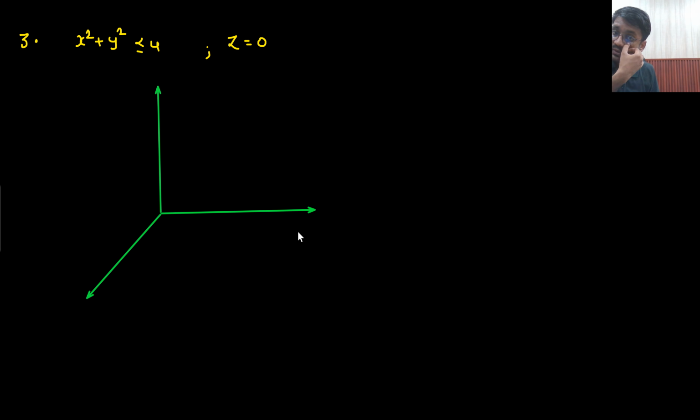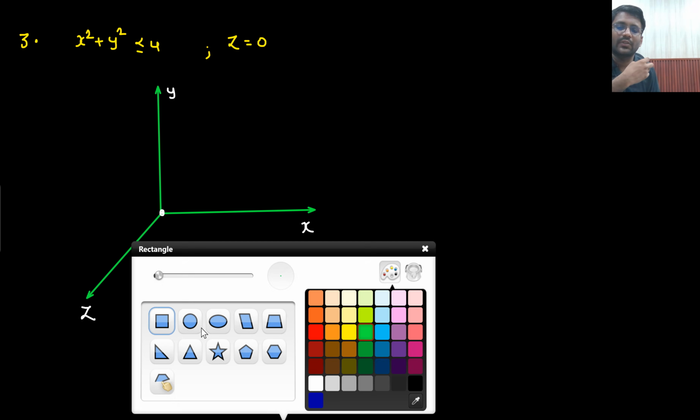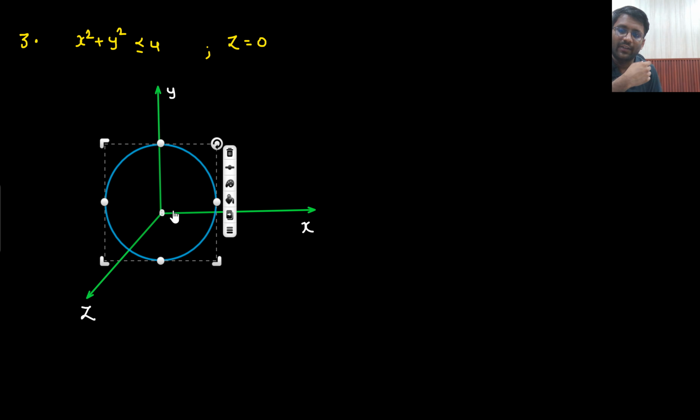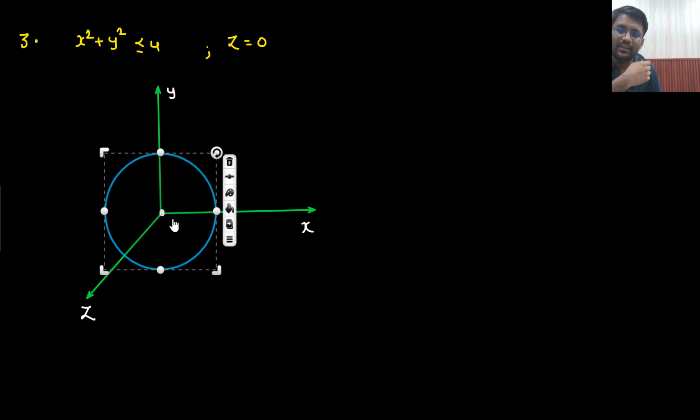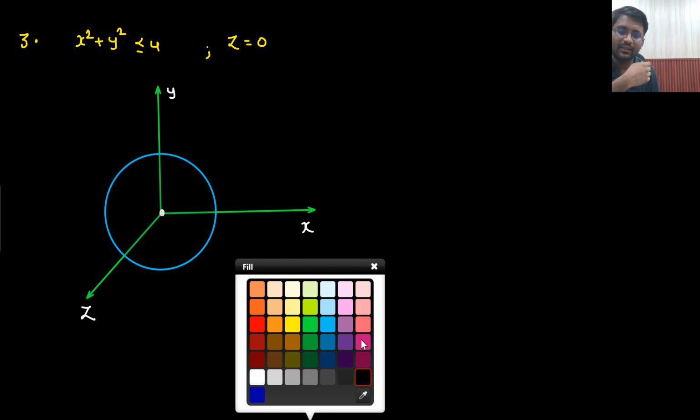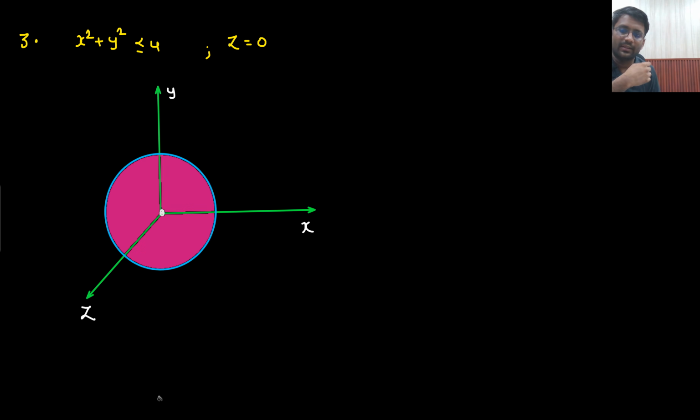So let's make the coordinate system in this manner: x, y, z. What do you mean by z equals 0? So at z equals 0 you need to make x square plus y square less than equals to 4. So this is your x square plus y square equals 4. And if I need to make it less than equals to 4, what does that mean? That means everything inside it will be included. That means this whole thing will be included.